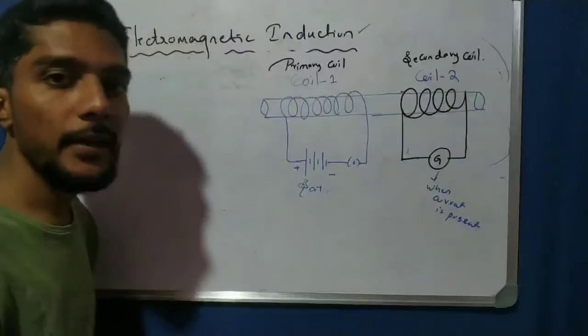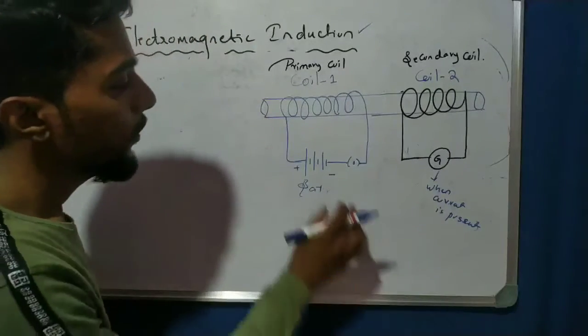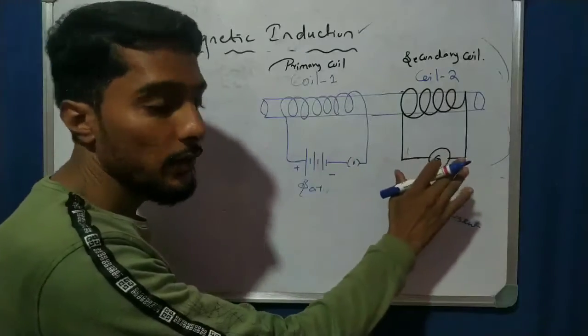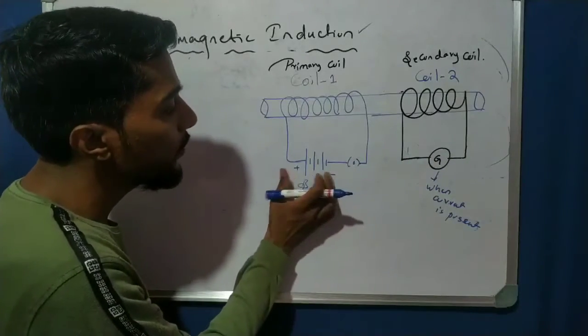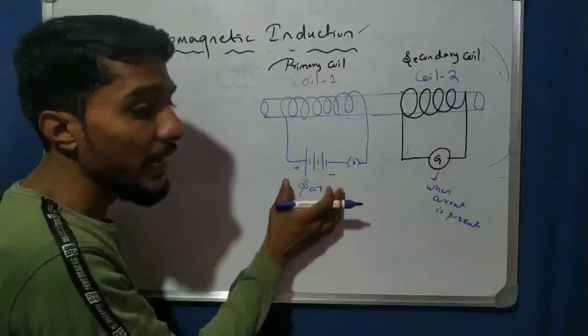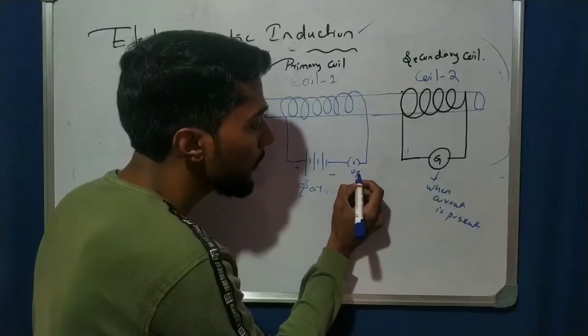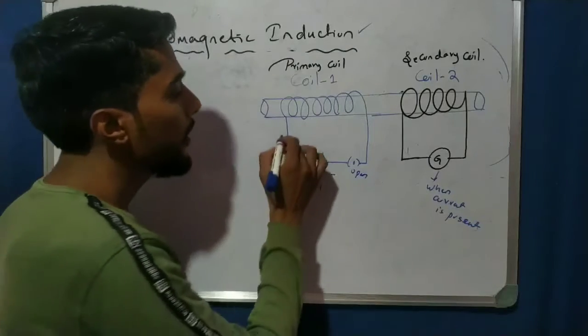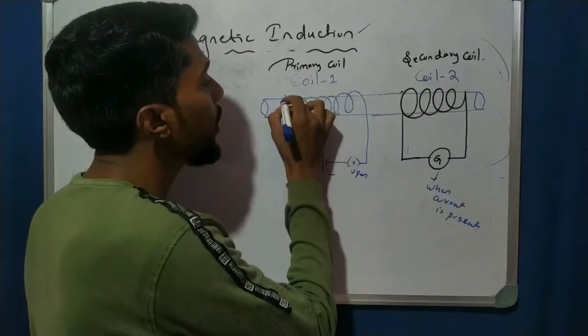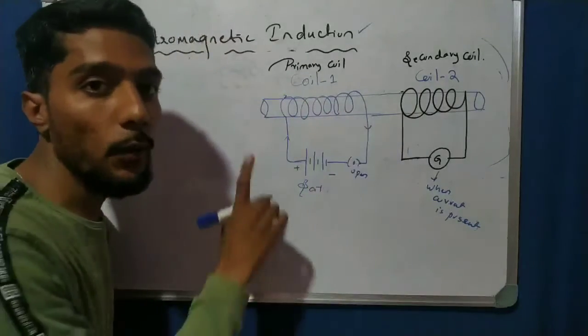But here there is no magnet. But we know both concepts. Here coil 1 is connected to the battery. Now I switch on the button, then what happens? The current starts flowing into the circuit, coil 1.